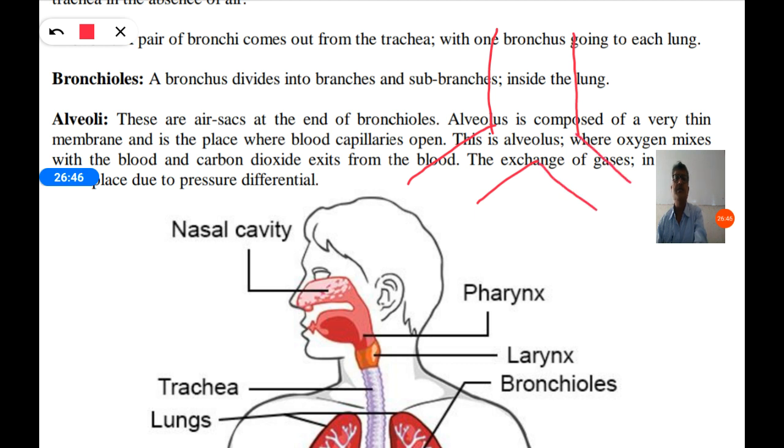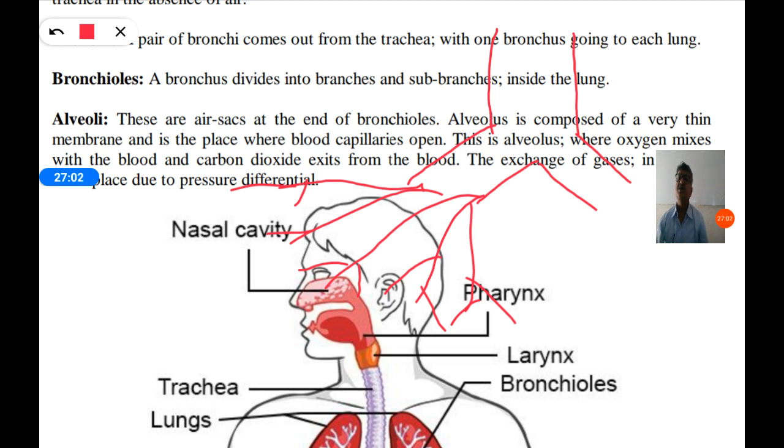Bronchi is a plural word and bronchus is the singular word. This bronchus again divides into sub parts, and again into smaller parts like this. These smaller branches are called bronchioles.